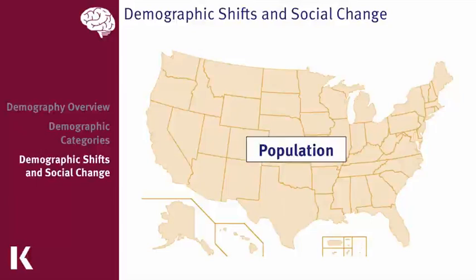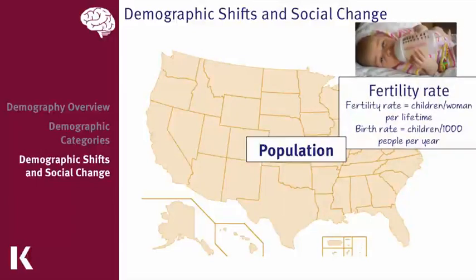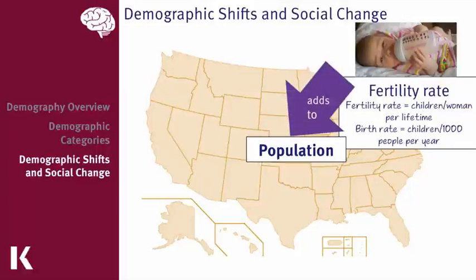So if we start with the general population of this country, we'll see that the fertility rate, which is defined as the number of children a woman will have in her lifetime, contributes to the population. To maintain the current population size, we would expect the fertility rate to be somewhere around 2.1 children per woman, and currently the U.S. averages somewhere between 2.3 and 2.1 children per woman. So the population isn't growing at a particularly fast rate, but this is contributing to the amount of people living in this country. And although we are elaborating on the exact rates in this review, don't worry about memorizing them for test day. Just have a general ballpark of what these rates would be.